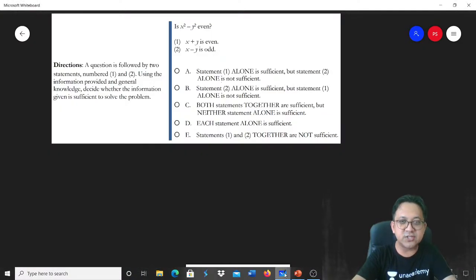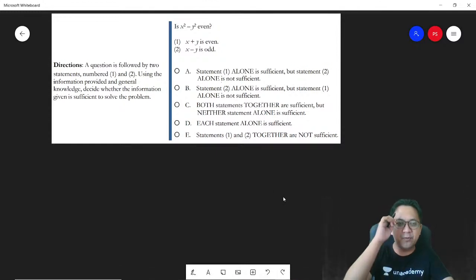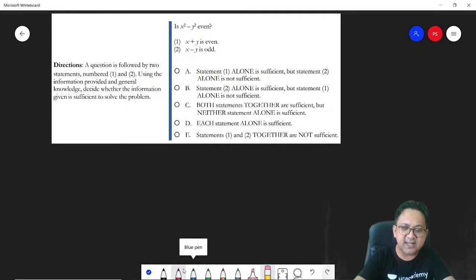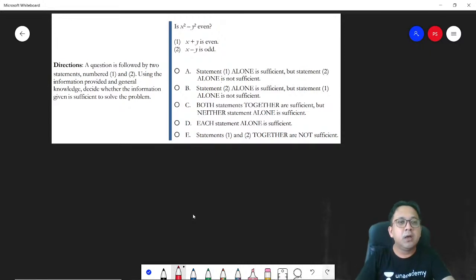Okay, let's pull up the questions on the board. First type of question that we are going to see today is from data sufficiency, and these are very important in the NMAT. Let's look at the directions. A question is followed by two statements, numbered 1 and 2. Using the information provided and general knowledge, decide whether the information given is sufficient to solve the problem. This is taken from an NMAT sample paper.